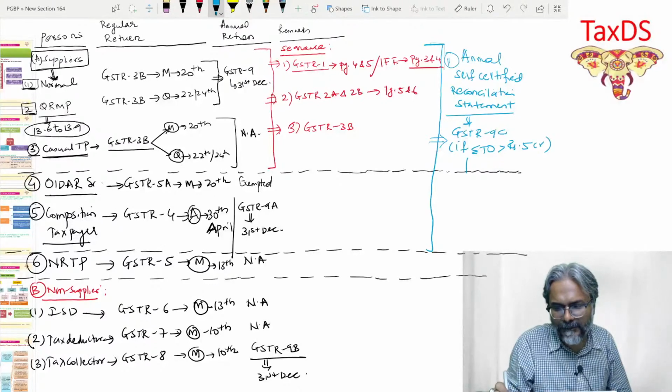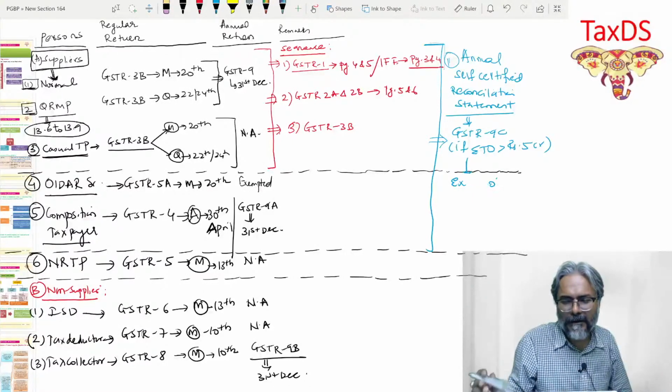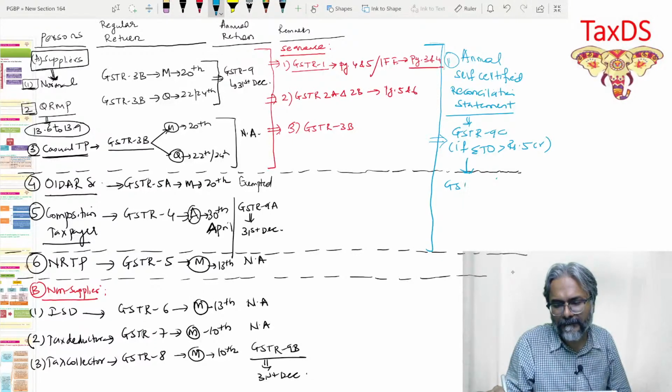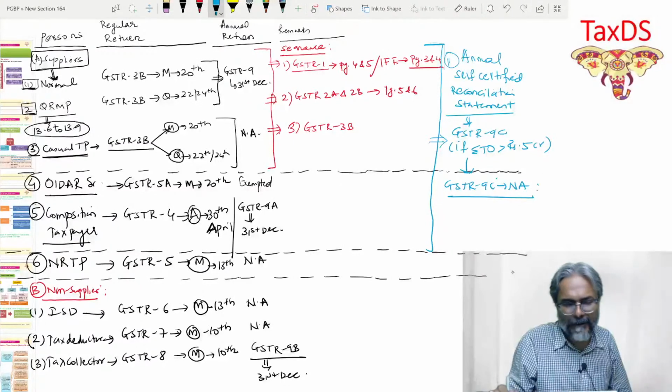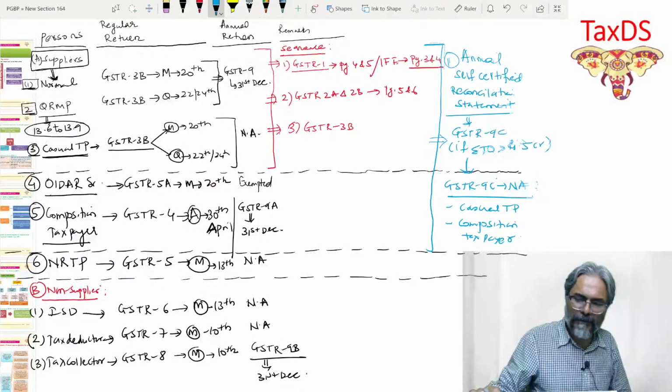Now, there are certain exceptions, students, in this case. Exception means these people will not file. GSTR 9C may not be applicable. So, who are the persons to whom GSTR 9C is not applicable? There are two persons, students. One is the casual taxable person, and second is a composition taxpayer.